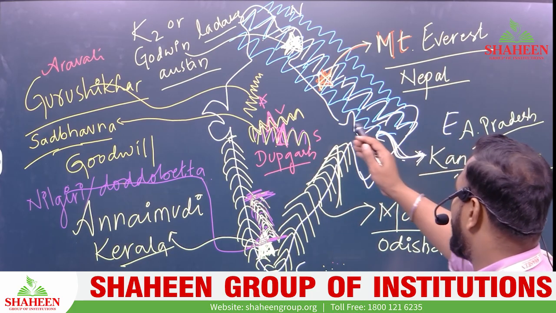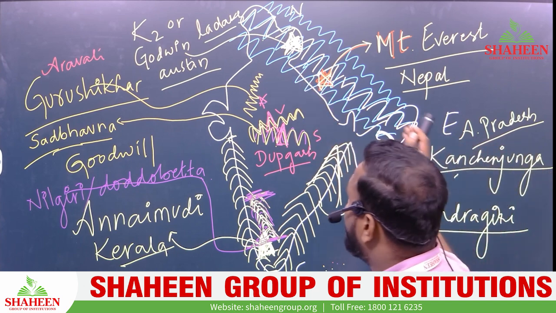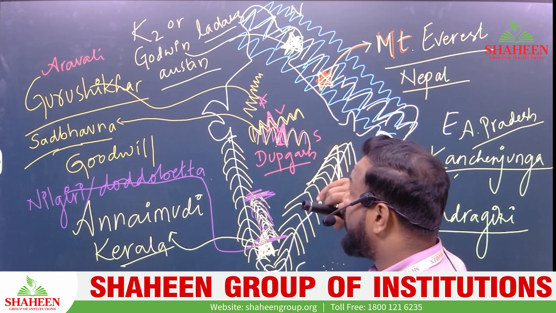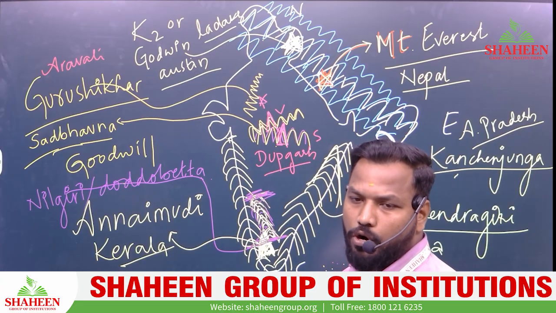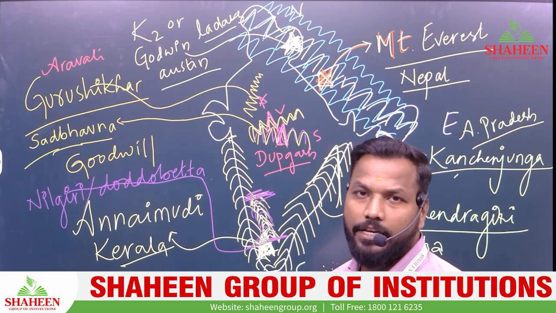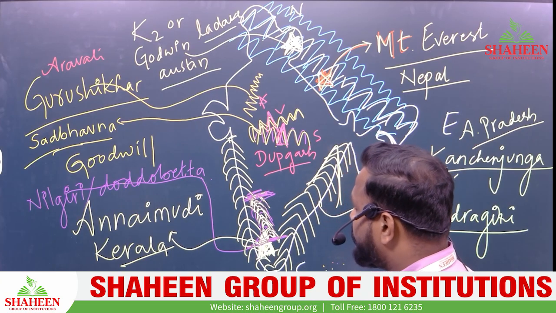And in the northeastern part we have Kanchenjunga. In the entire Himalayas the highest peak is Mount Everest, which is not in India but in Nepal. India's highest peak is K2 or Godwin Austen, the world's second highest mountain peak.